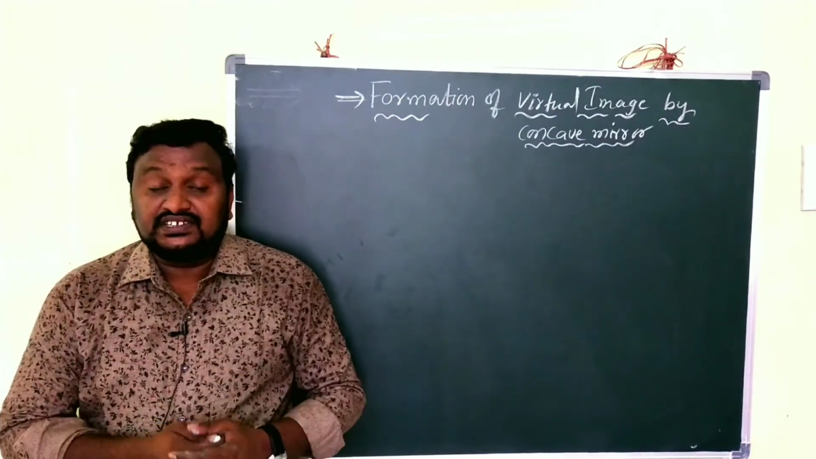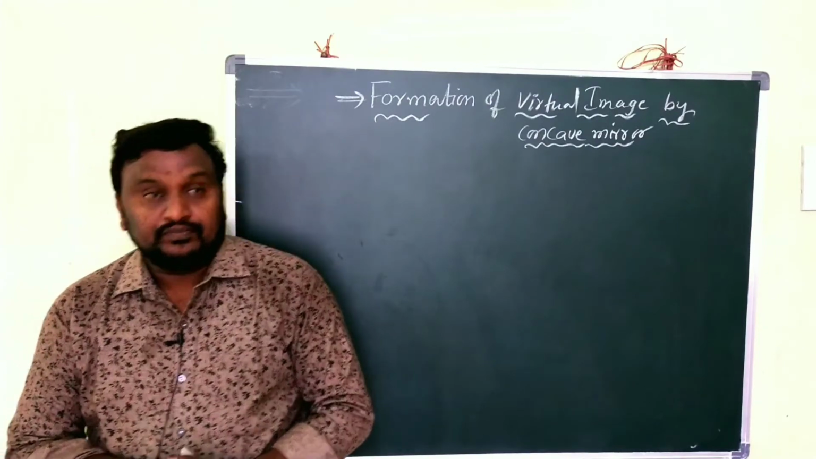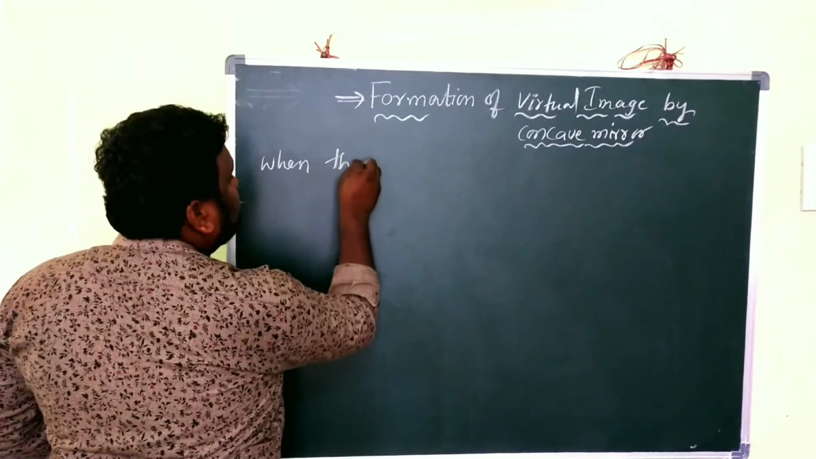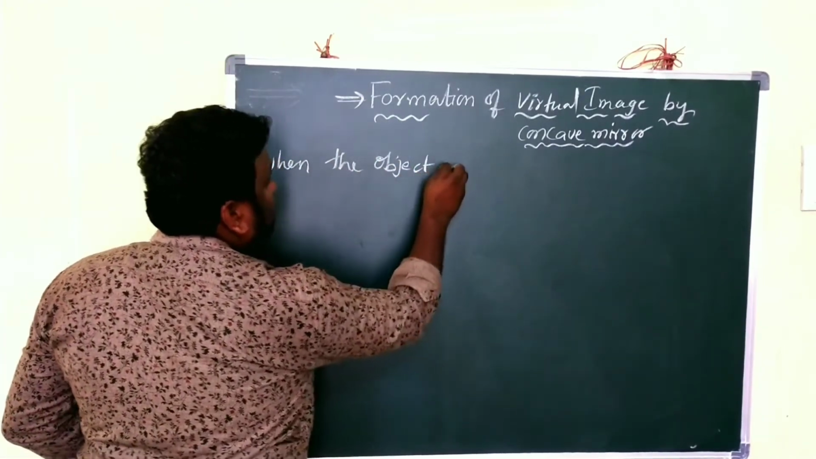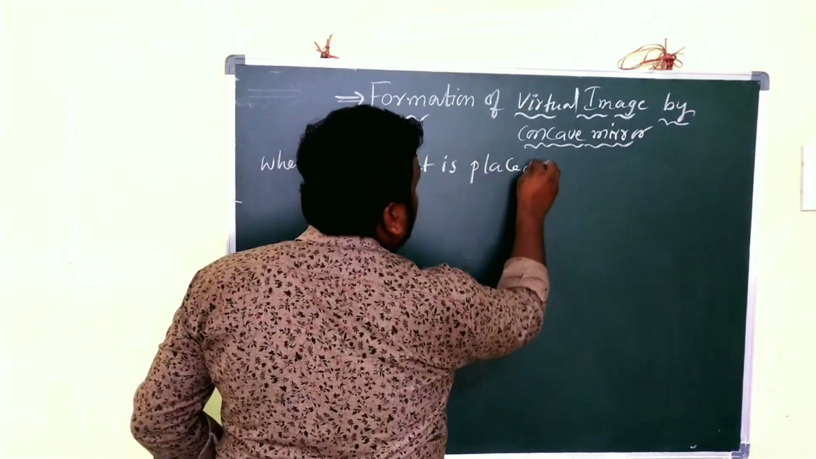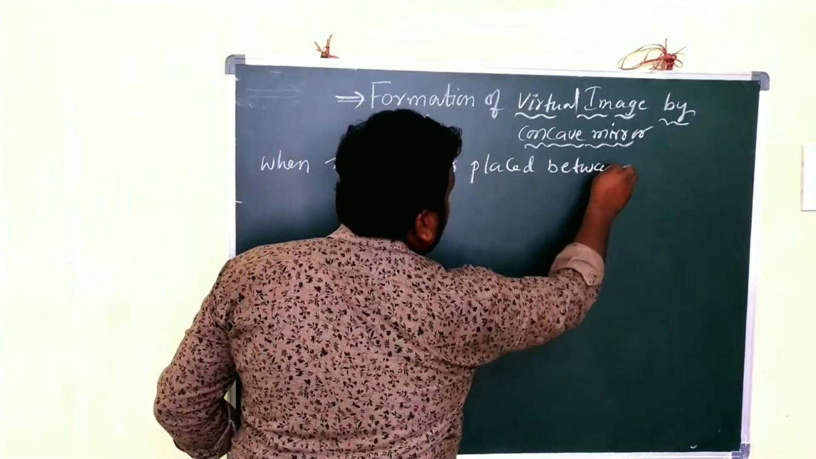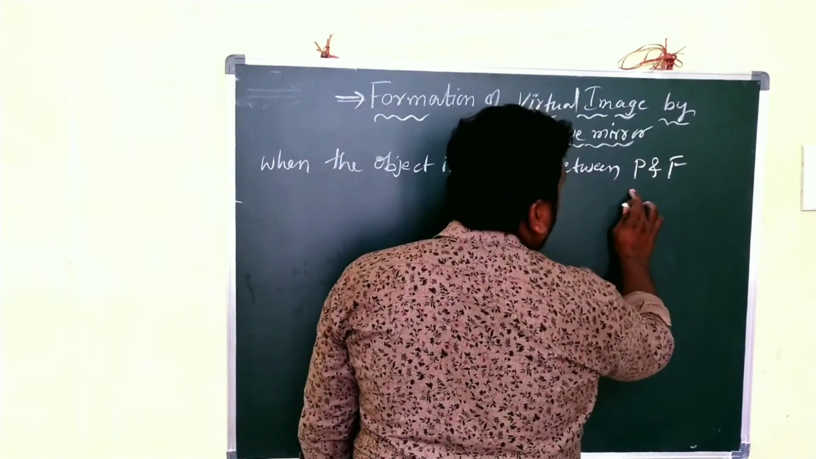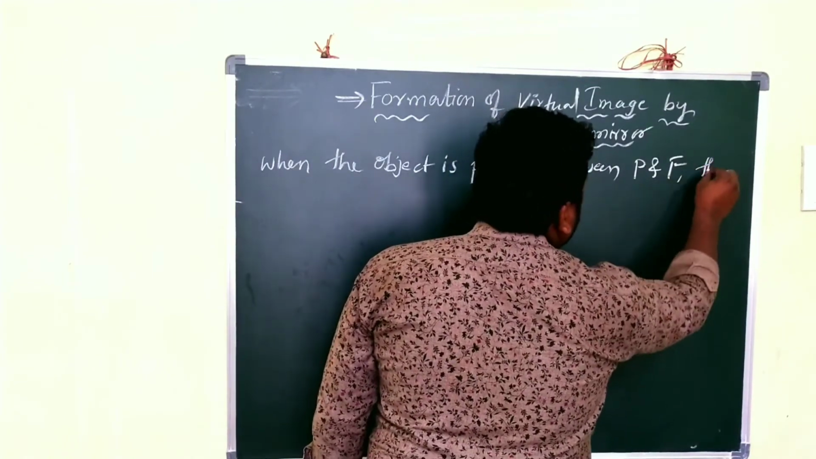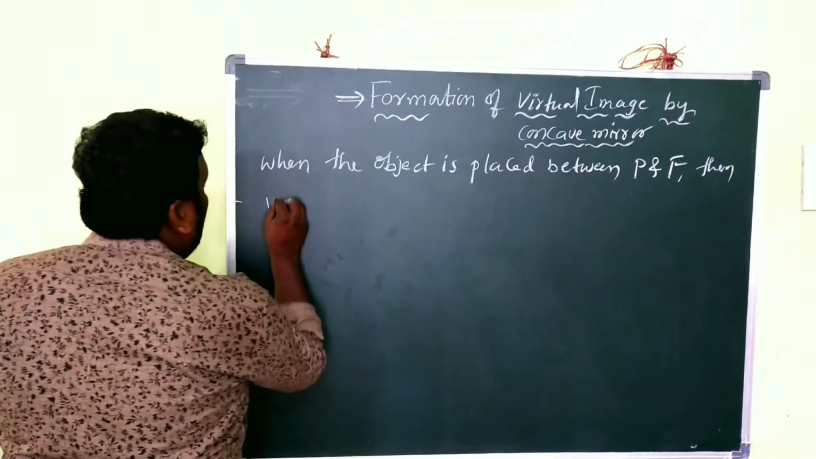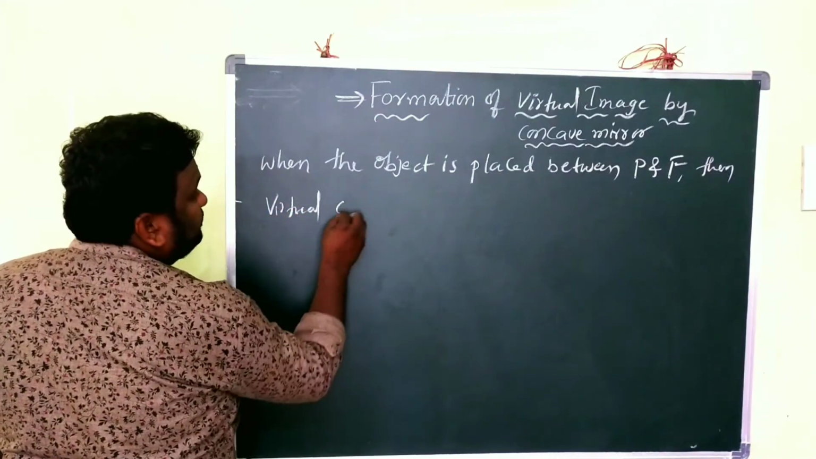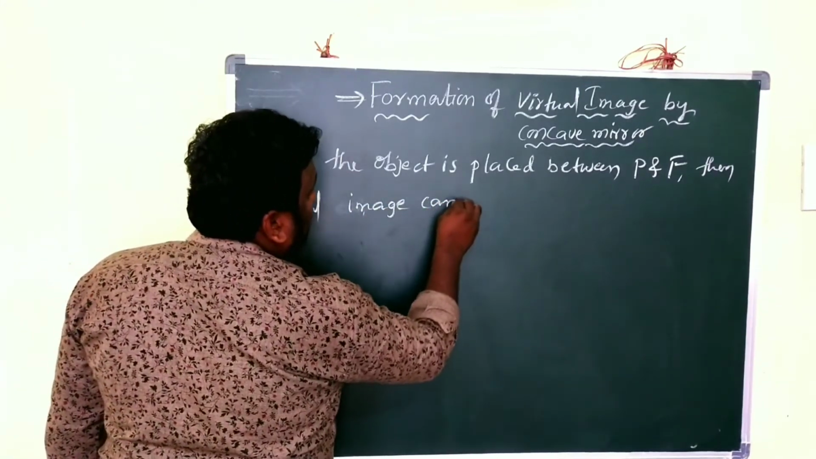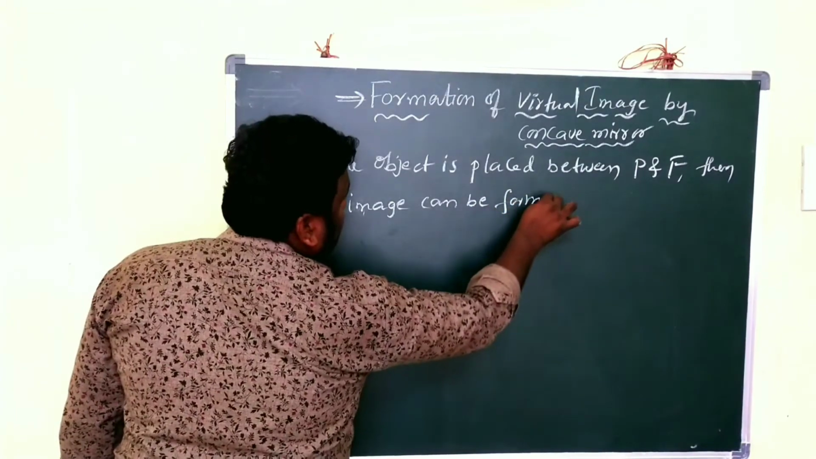And here the first thing is when the virtual image can be formed. For that, the answer is when the object is placed between P and F. What is P? Pole. What is F? Focus. Then virtual image can be formed. Clear, children?